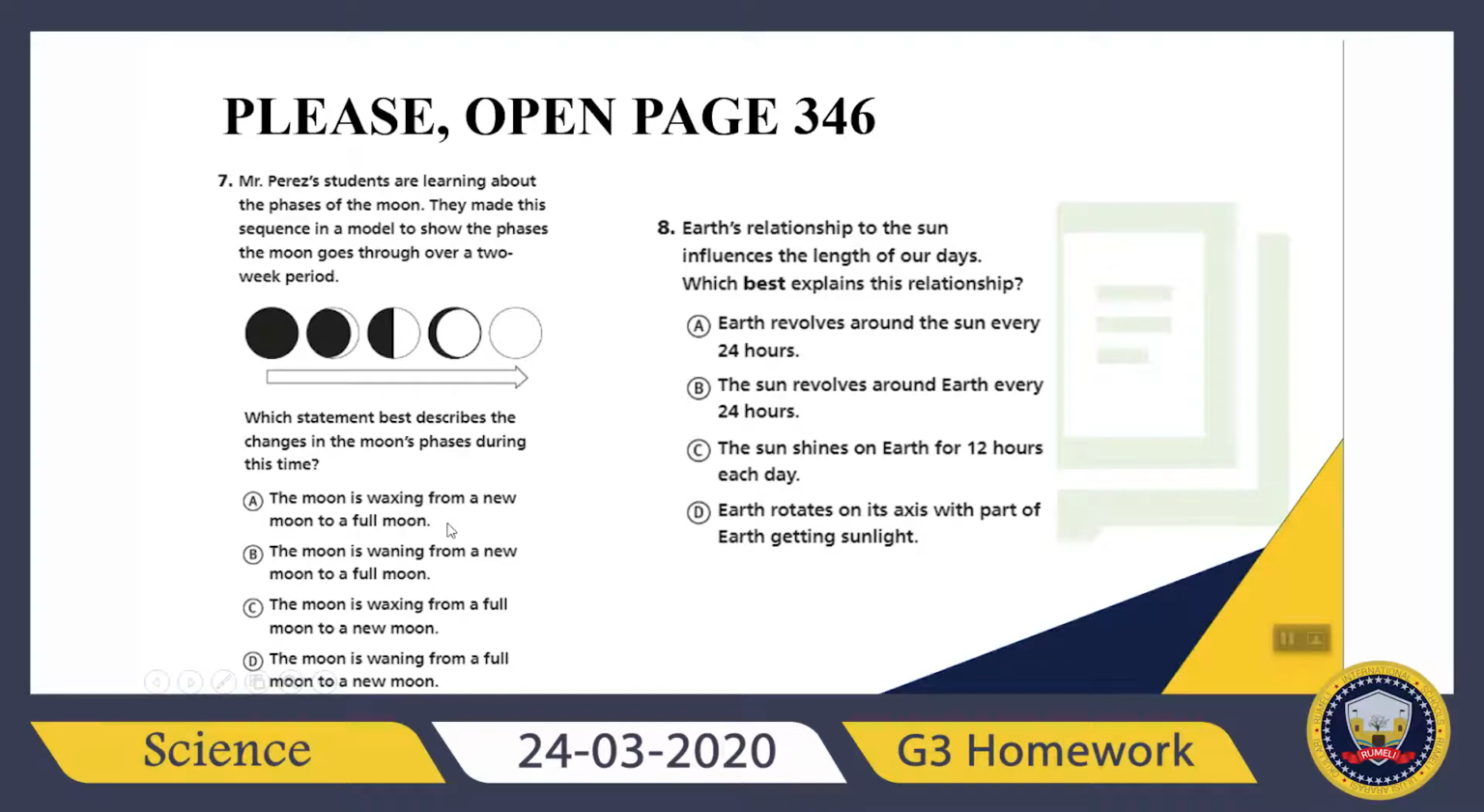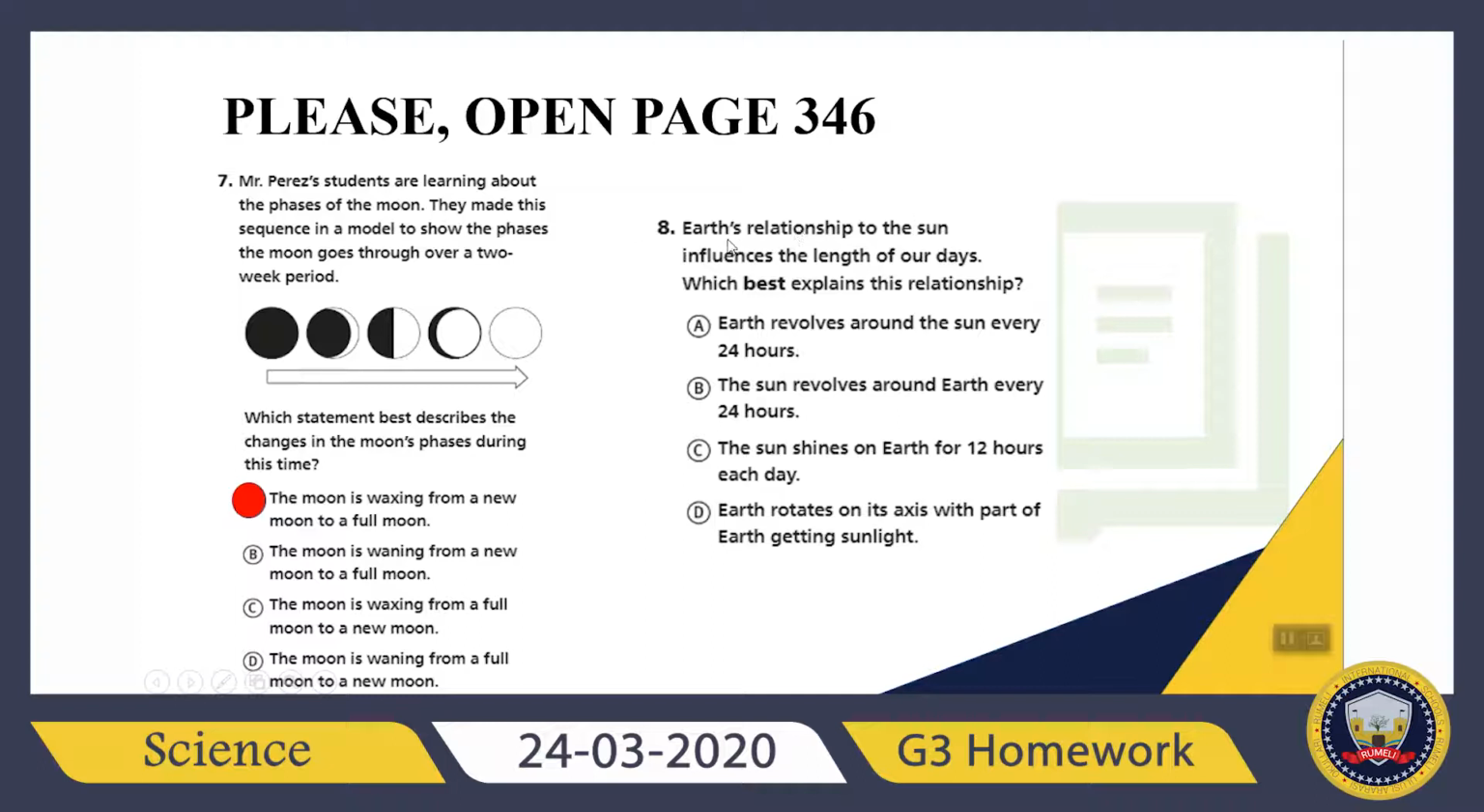Remember our 4 main phases: new moon, full moon, first quarter, and third quarter moon. Okay, so if I check this picture, I can say Mr. Perez's class should understand that a waxing moon gets larger and a waning moon gets smaller. So in this one, the moon is waxing from a new moon to a full moon. Good.